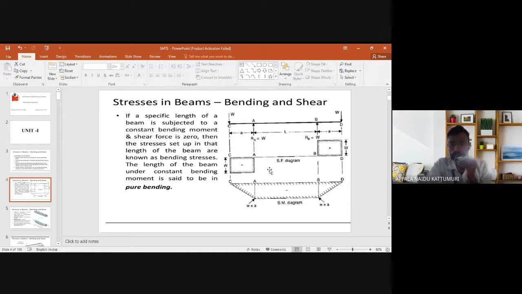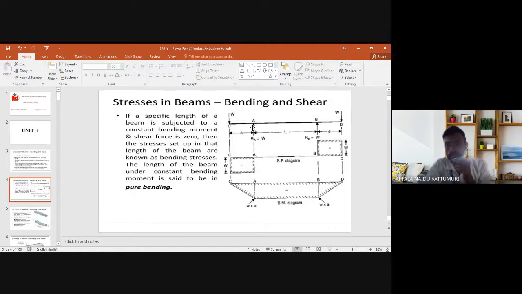Let us draw the shear force diagram. Here the load is acting in the downward direction. From the point C, W is acting downward. From the point C to A, the load is constant, so the shear force diagram is also constant. And at A, the reaction W is acting in the upward direction, so again you move in the upward direction.